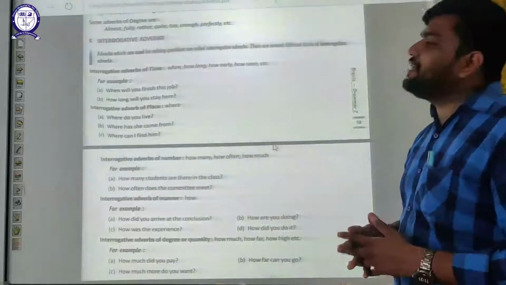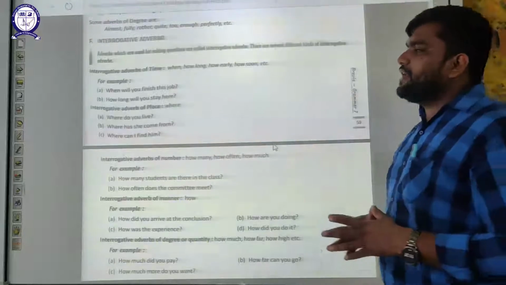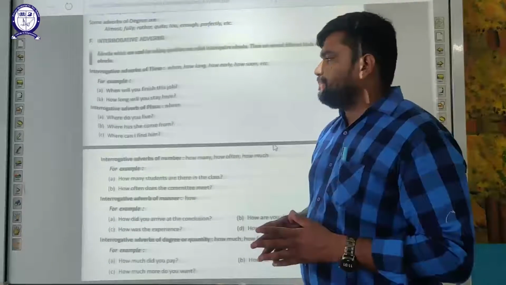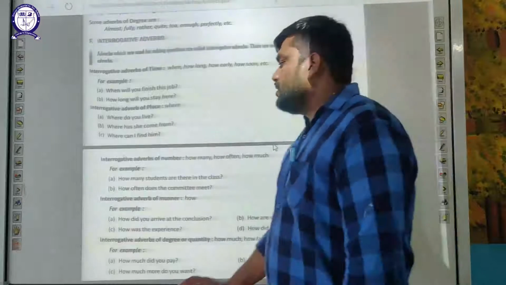Looking at the examples now. When will you finish this job? How long will you stay here? Interrogative adverb of place: where? Where do you live? Where has she come from? Where can I find him?